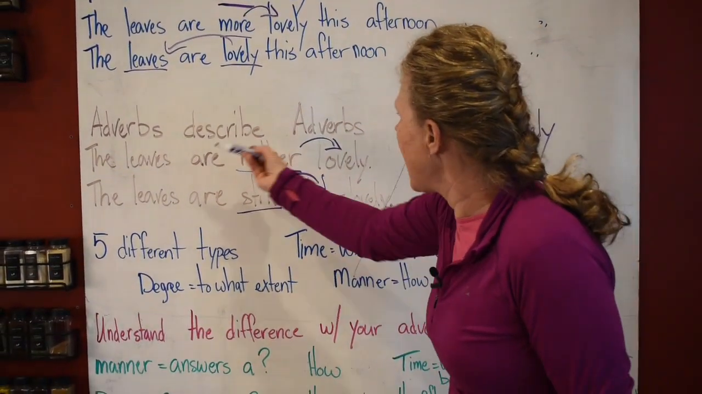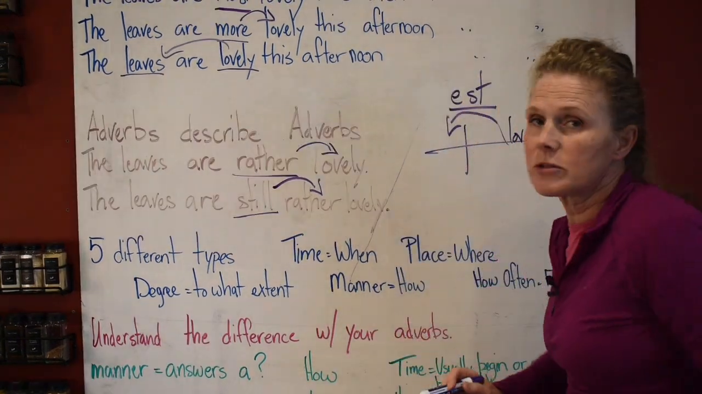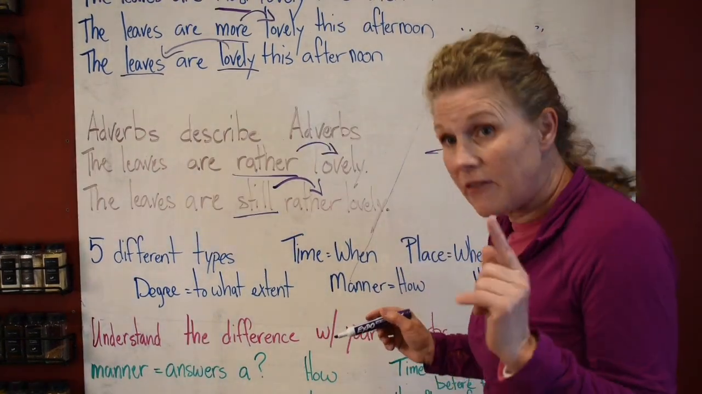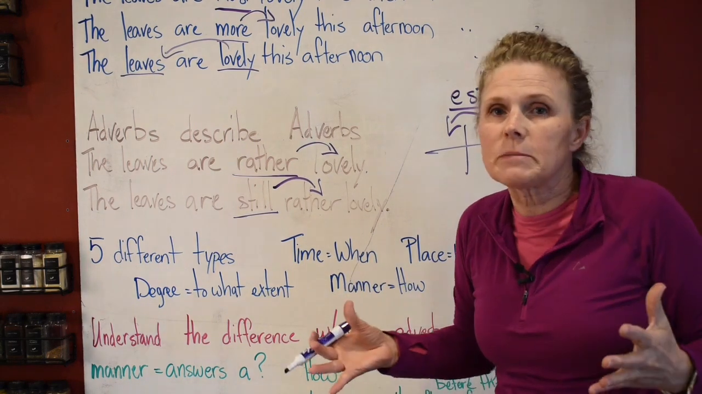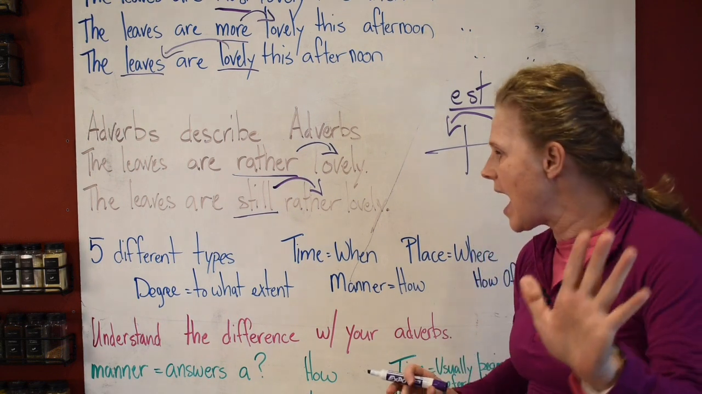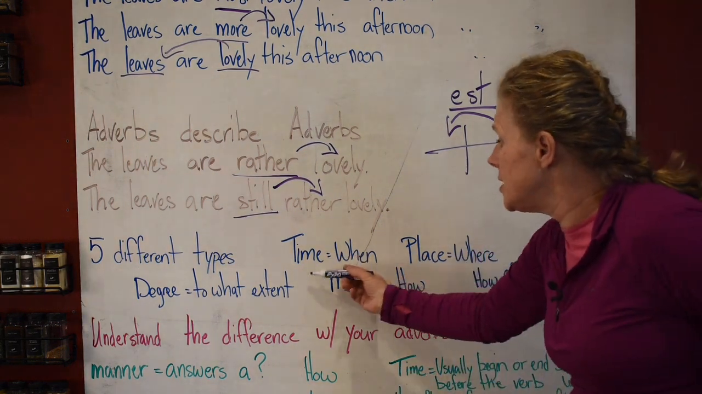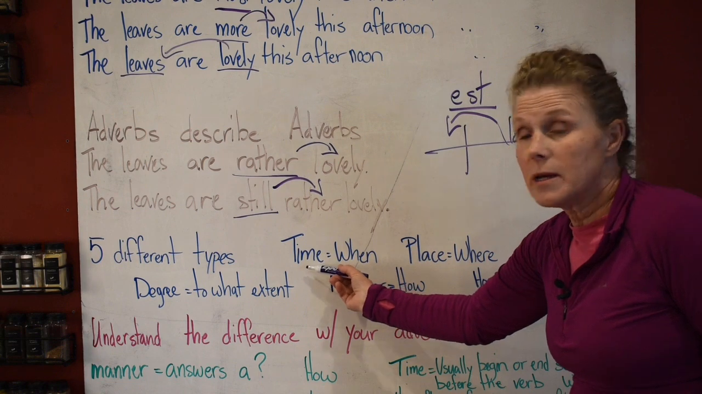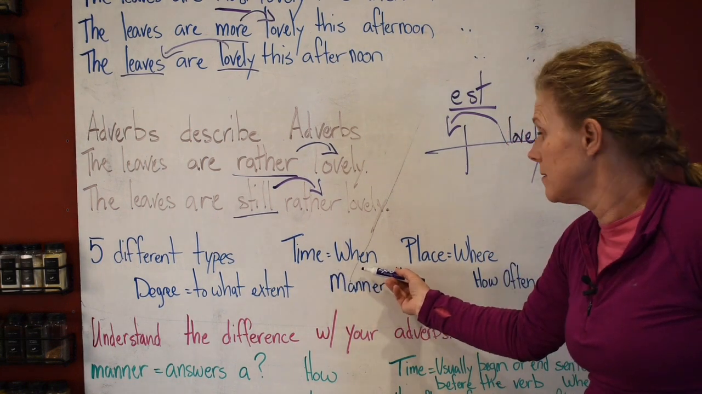So remember, adverbs describe adverbs. There are 5 different types of adverbs out there, you guys. How many different types of adverbs are there? 5. Nice. So now, you need to remember, time tells us when.